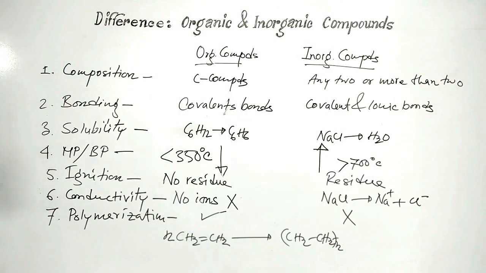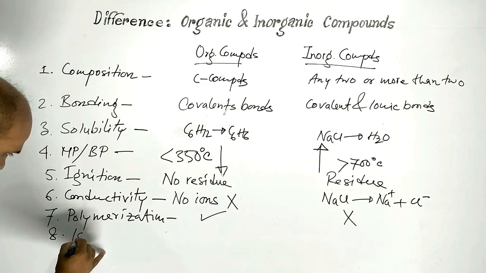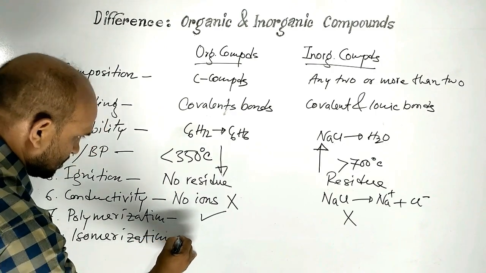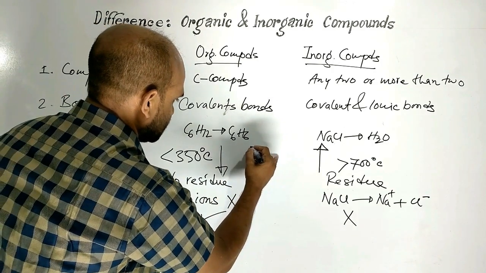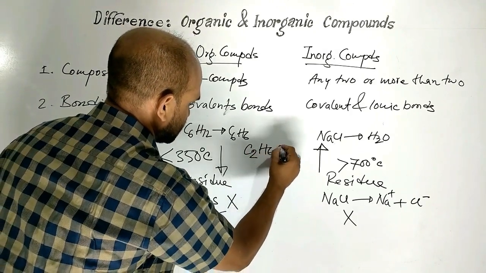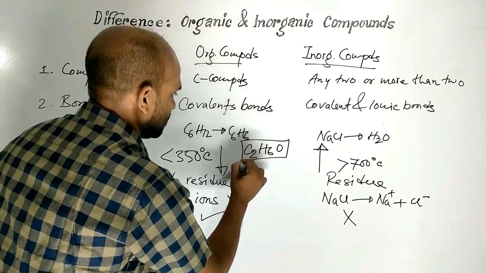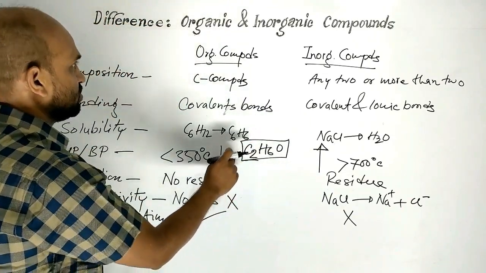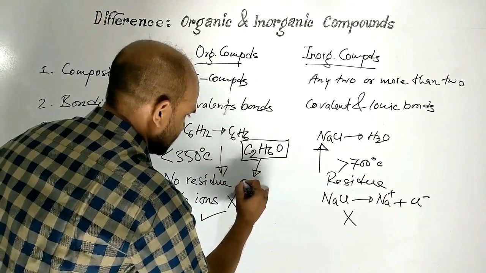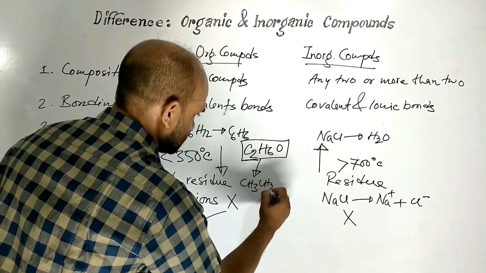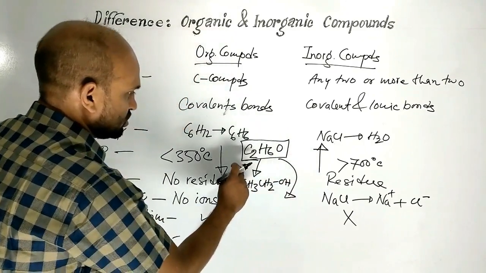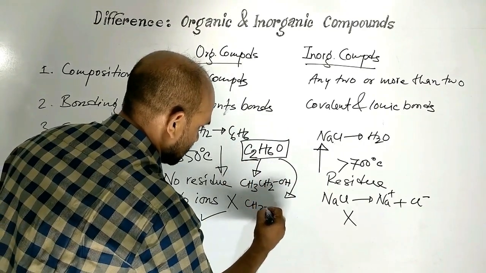Next point is point number 8, isomerization. For example, C2H6O molecular formula, a kind of organic compound. From this molecular formula we can get CH3CH2OH, ethanol. Another compound we can get, ether.